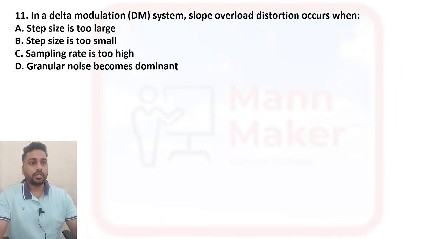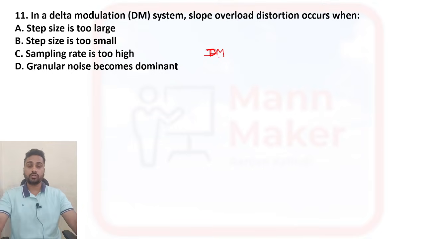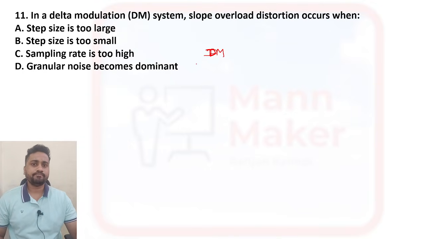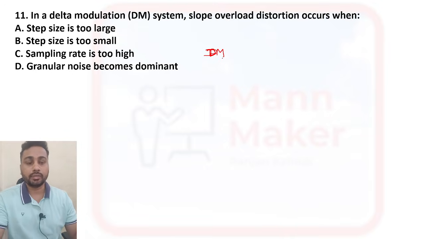In a delta modulation system, when do slope overload distortions occur? Delta modulation, DM: in the class 1 table I showed the comparison of all kinds of digital modulation, PCM, DPCM, then delta modulation, and adaptive delta modulation.